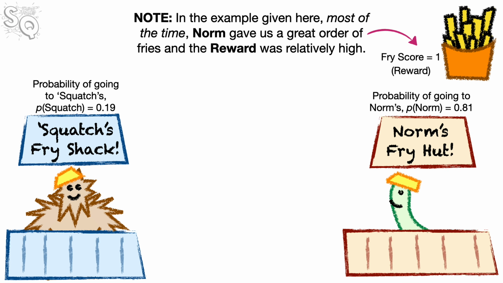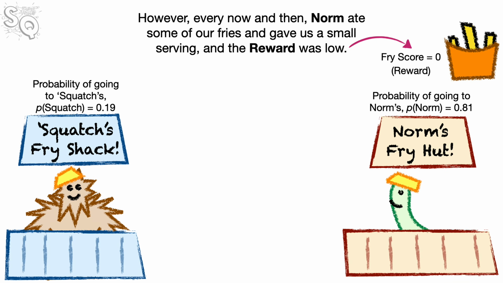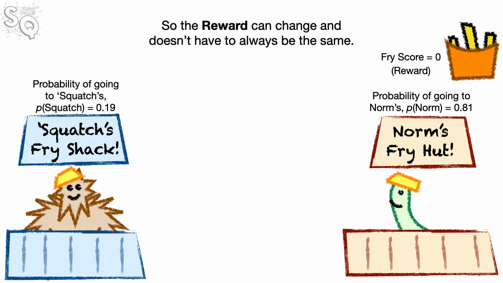Note, in the example given here, most of the time, Norm gave us a great order of fries and the reward was relatively high. However, every now and then, Norm ate some of our fries and gave us a small serving, and the reward was low. So the reward can change and doesn't have to always be the same.